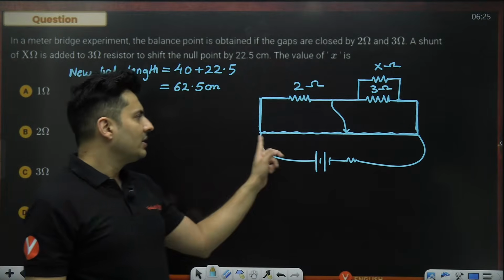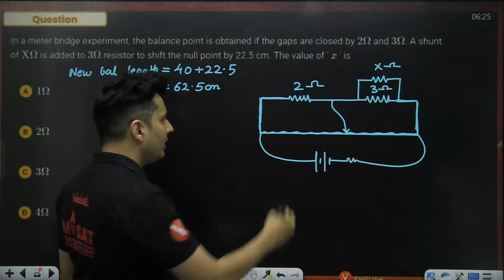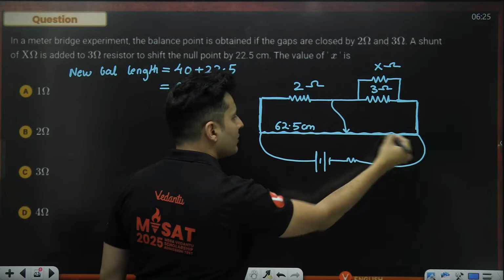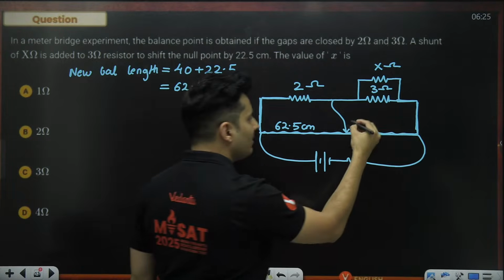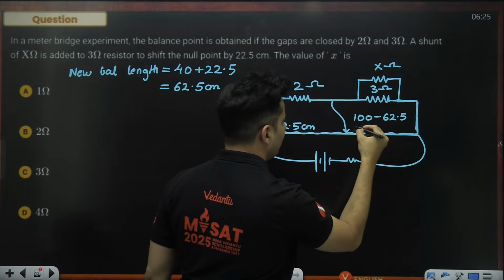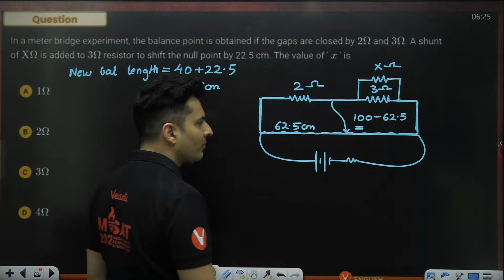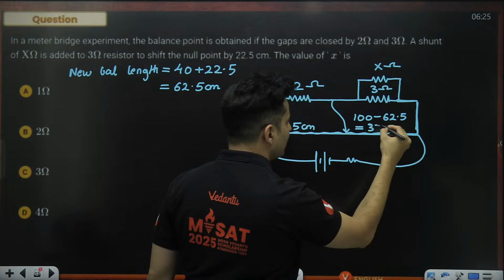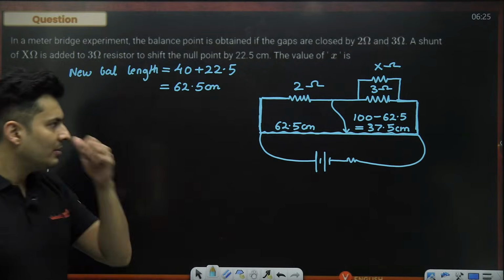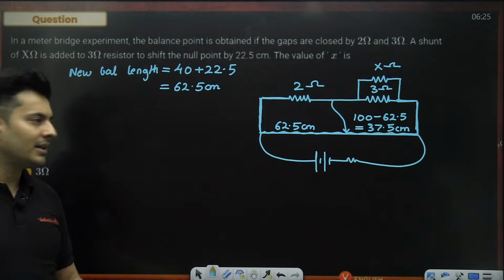Is that right? So this new balancing length is going to be 62.5 centimeters. So how much will be remaining? That will be 100 minus 62.5, which is how much, guys? That will be 37.5 centimeters. That is what will be remaining on the other side.